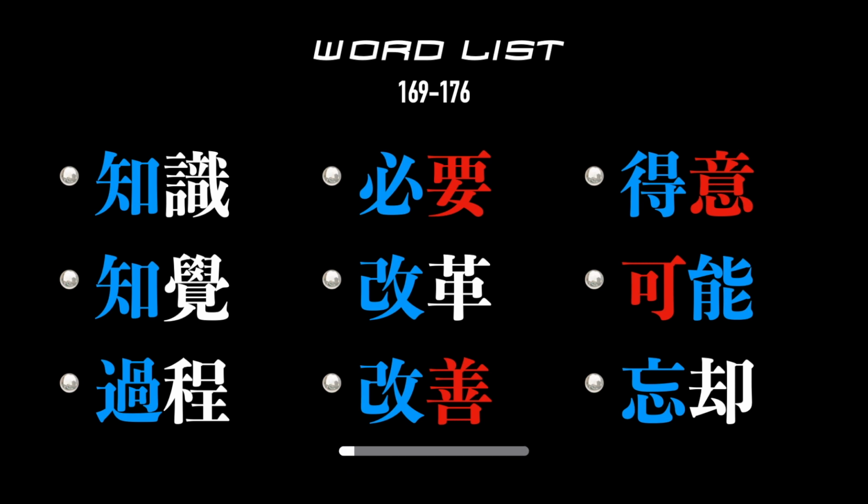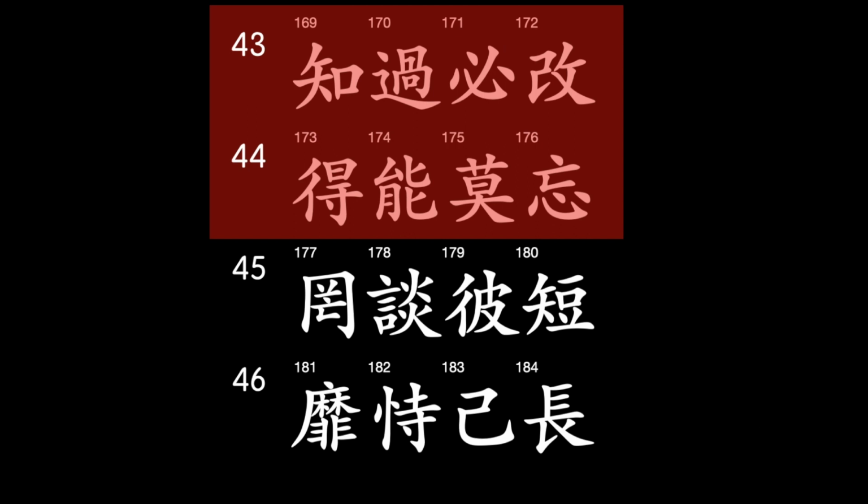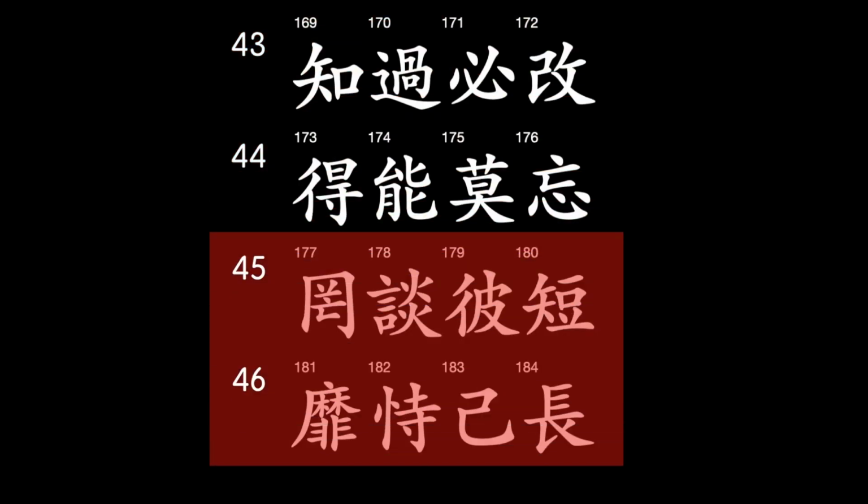Which words do you know or not know? In this lesson, we looked at lines 43 and 44 for characters 169 through 176. In the next lesson, we'll look at lines 45 and 46, which tell us not to harp on about others' shortcomings nor overestimate our own abilities.